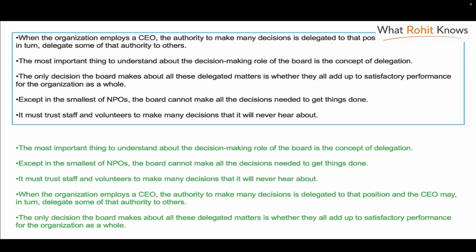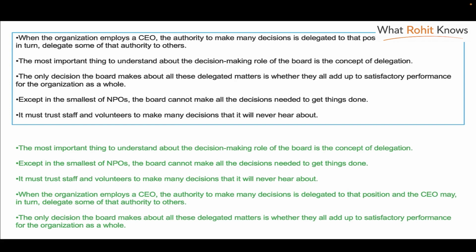The sentence before that, "except in the smallest of NPOs." So "except" is introducing an exception. That means it should come after something bigger is introduced, and then we can say that there's an exception to that rule. So that way, when you are first skimming through, it gives you an idea of what the text is about and makes it easier to figure out how to arrange them.